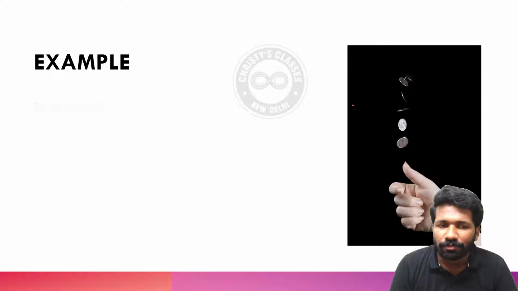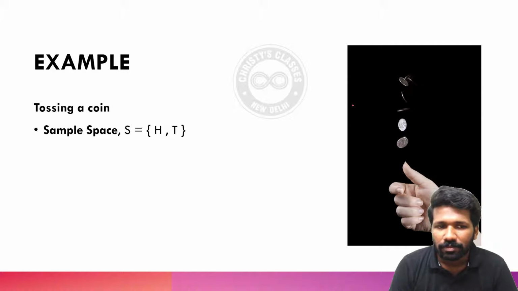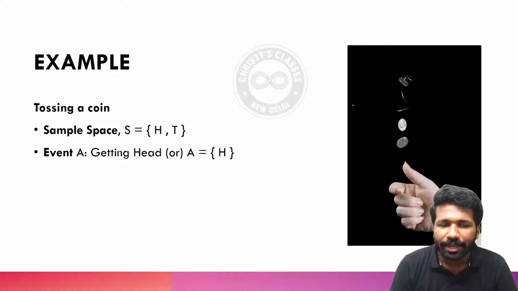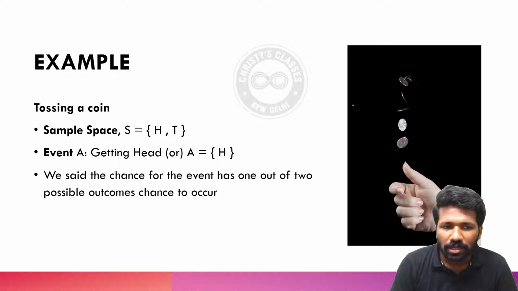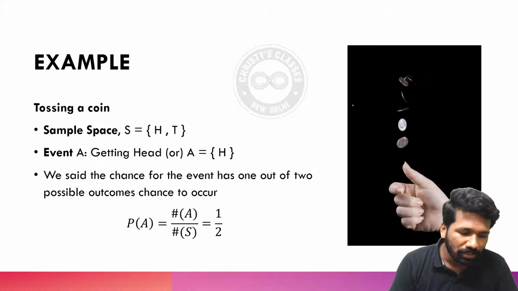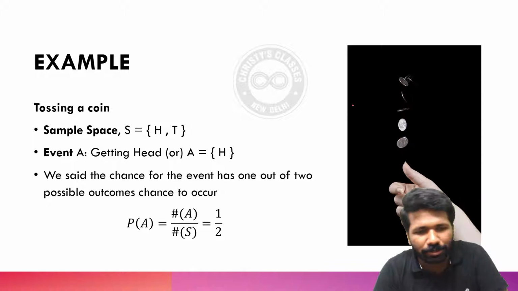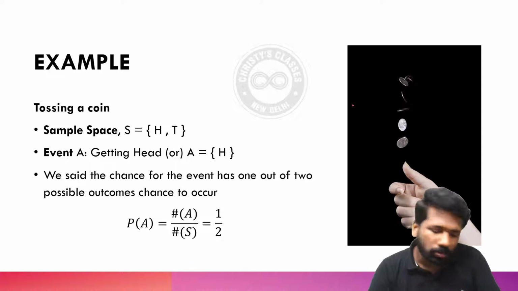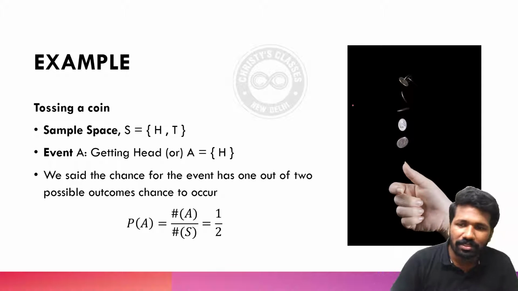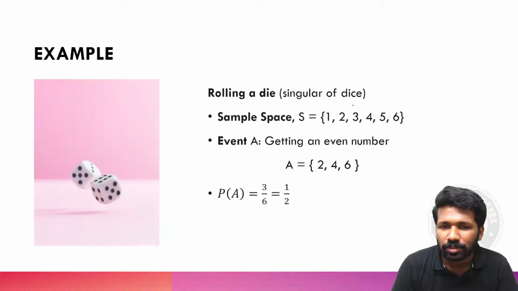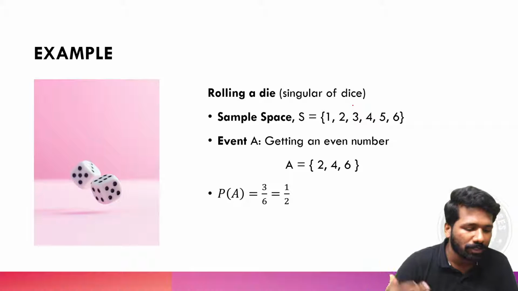Let us take example of tossing the coin itself. Sample space is head and tail. So getting a head means one occurrence out of total 2 occurrences. So 1 by 2 is the probability. Very simple, right? All of you clear or not? I know most of you are already clear about this, but I am just starting from the very base things so that you will not have any confusion in the future.